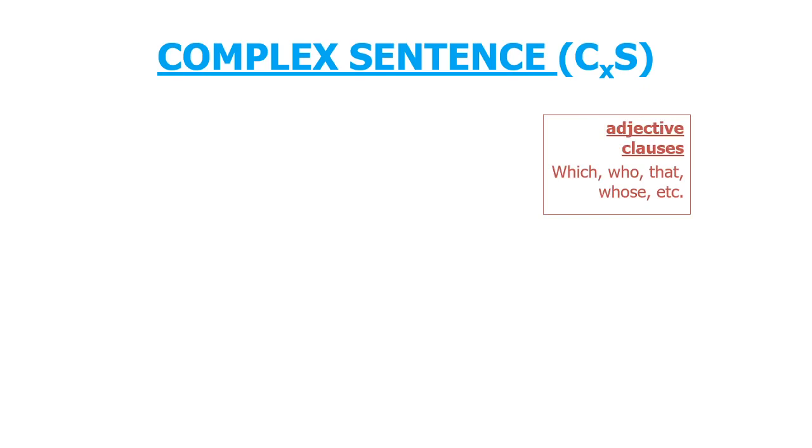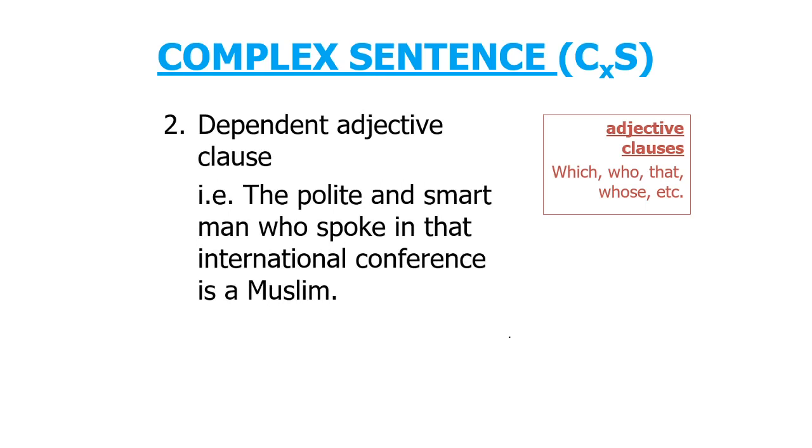The next type of dependent clause used in complex sentence is dependent adjective clause. A dependent adjective clause is a clause that does the function of an adjective in the sentence, and the function is to modify or describe the noun. And on the right side, I provide you a box of adjective clause words, like which, who, that, whose, etc. And my example for dependent adjective clause is, the polite and smart man who spoke in that international conference is a Muslim, period.